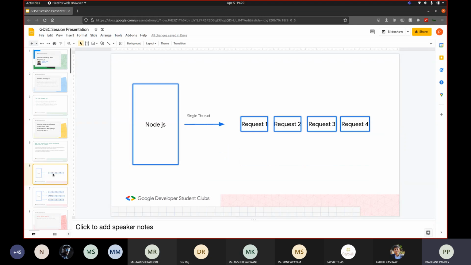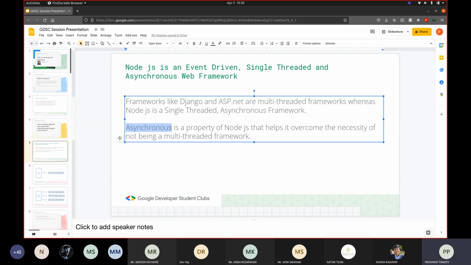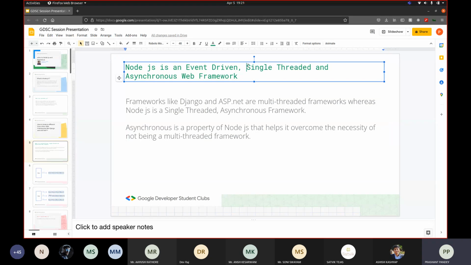And that doesn't happen with Node.js, although it's a single-threaded framework. We'll learn how. I can tell you that it's because it is asynchronous. This is the property that helps it process more requests. In spite of being single-threaded, it can process more requests than a multi-threaded framework. So we know what single-threaded means, and how it's different from other frameworks.